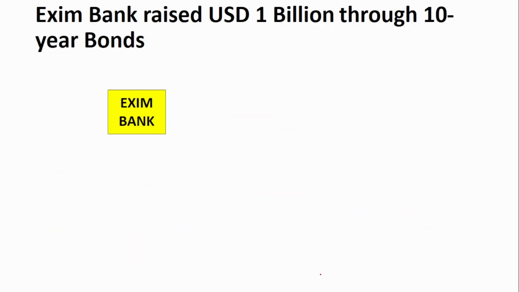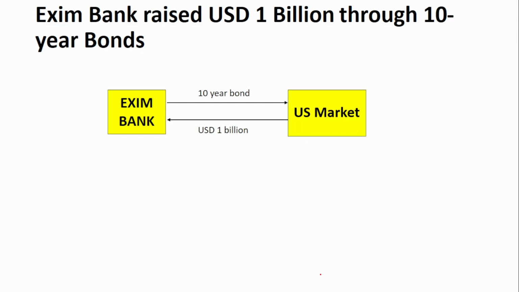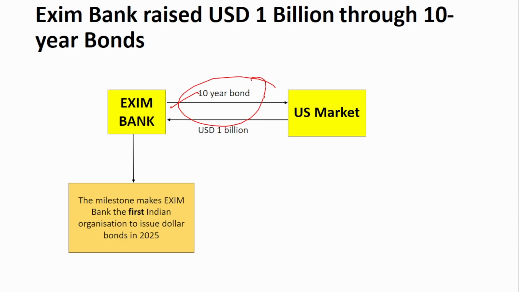Next is about Exim Bank. So Exim Bank had raised $1 billion by issuing a 10-year bond in the US market. So this is $1 billion that has been raised in the US market by the Exim Bank by issuing a 10-year bond. So this makes a milestone because it becomes the first Indian organization to issue dollar bonds in 2025. So remember, $1 billion has been raised by Exim Bank through issuing 10-year bond.